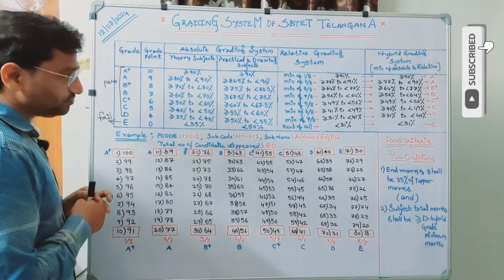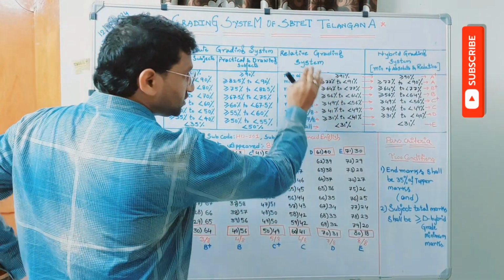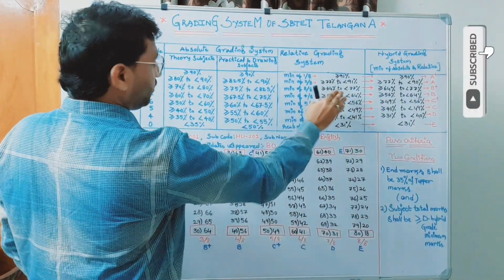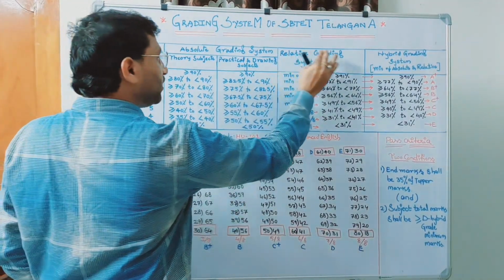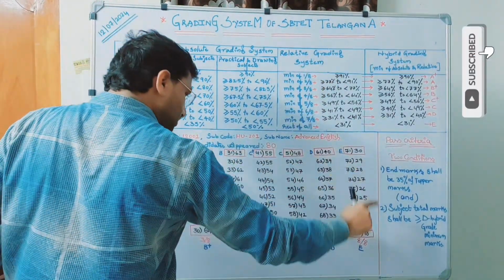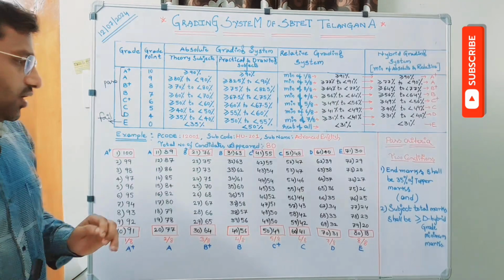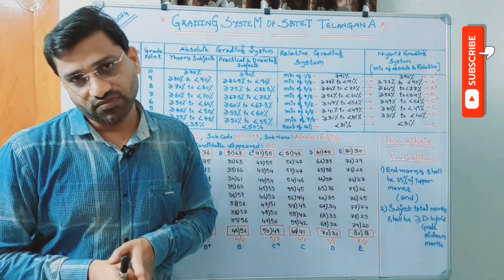To derive the range of marks for each grade in the relative grading system, I have taken one simple example. I think most of the students and the staff are aware of that.